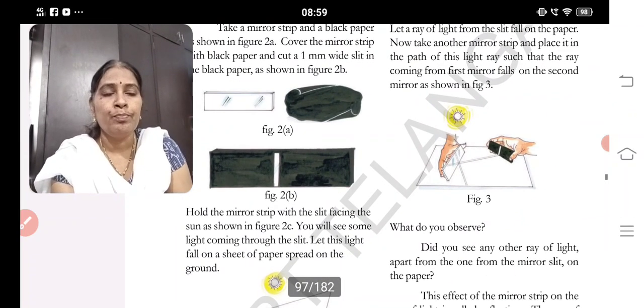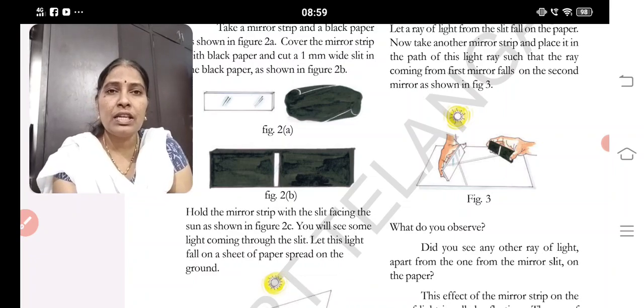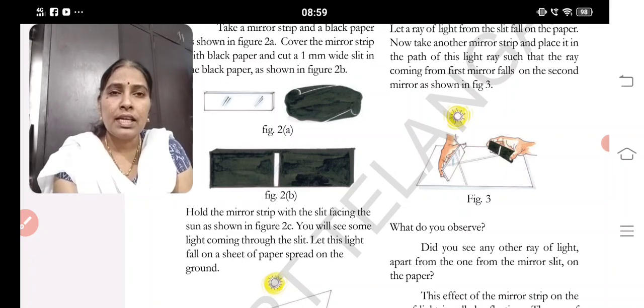Now you can see they are holding the mirror covered with black paper, which has a slit, and it should face the sun. Half of the paper should be in the sun and half in shadow. Ask your friend to hold a mirror in front of that. When sunlight falls on the slit, it reflects, so you can see the ray of light.